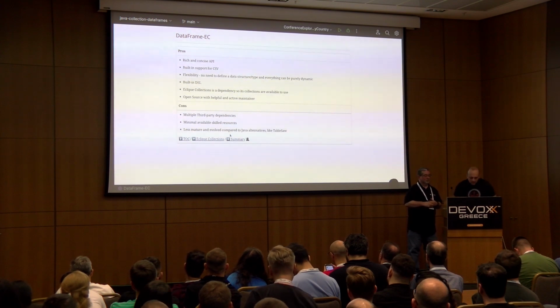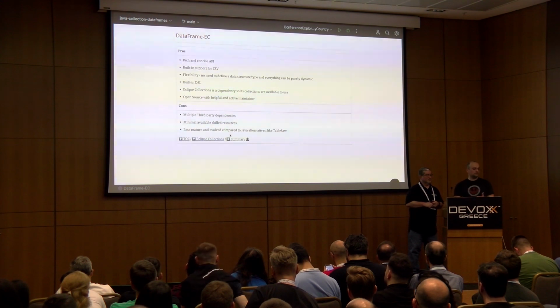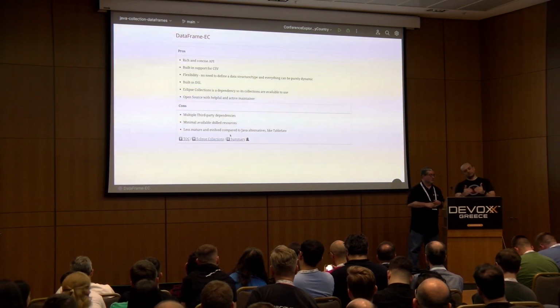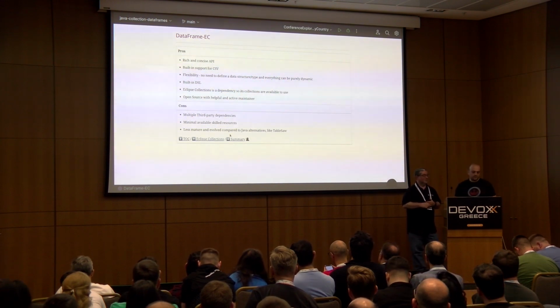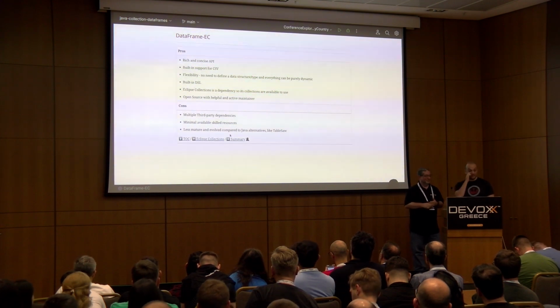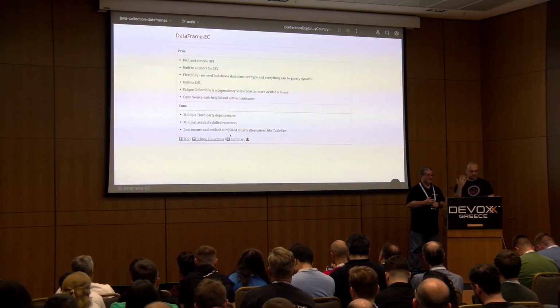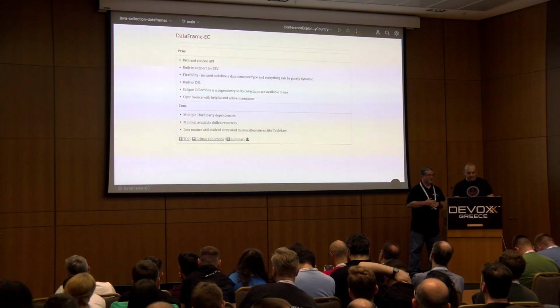You can do a lot of things that make your life a little bit easier. It has an Eclipse Collections dependency, so if you need some lower level or more hardcore stuff that is not available in DataFrame, you can do that. And there is also a very helpful open source maintainer who is really welcoming, and you can submit feature requests or pull requests, and it goes pretty smoothly.